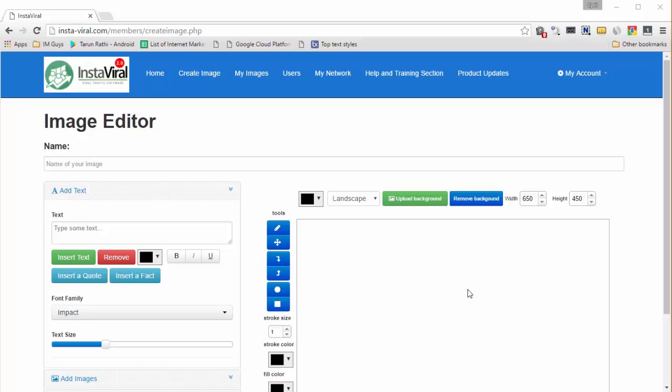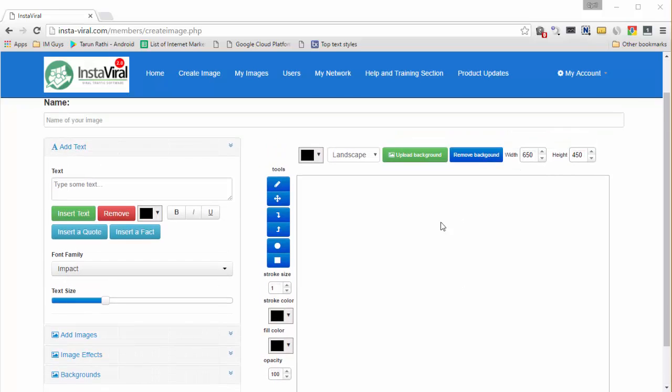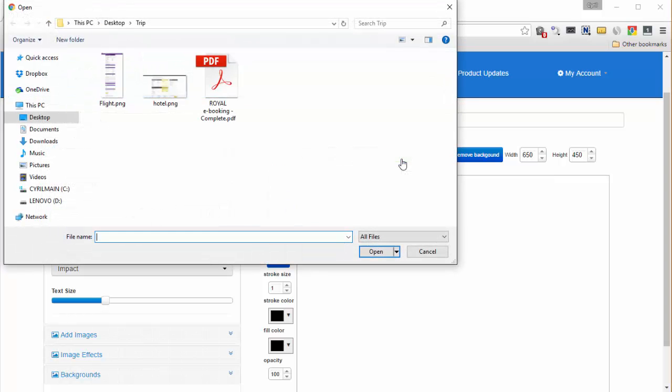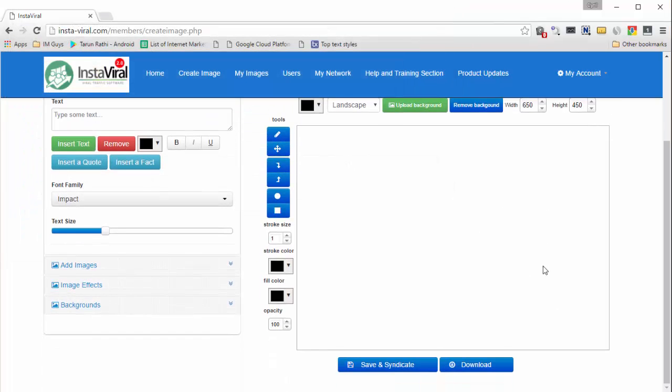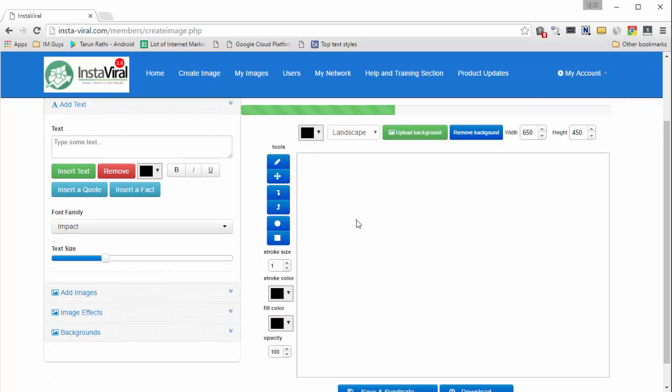Let's see exactly how. So let's start by loading up a background, and we can do that by clicking on the upload background over here. Let's click on that and let's load up a background image. So here's our background and it's loading right now. When it's loaded, it will show up in the little preview box over here.